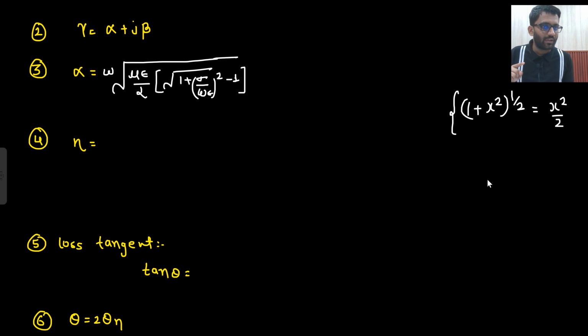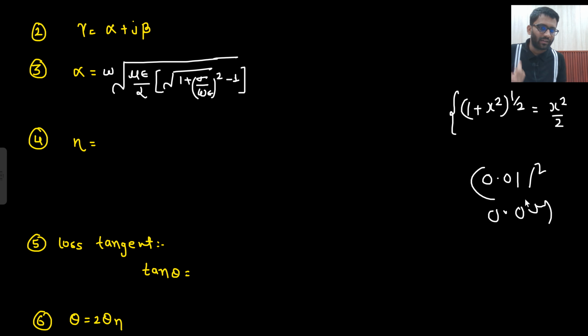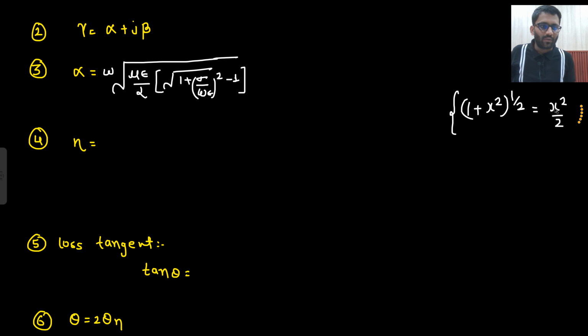So if x is very small, let's say x is 0.01, then its square will be even smaller, 10 to the power minus 4, so 0.0001. So it will be much smaller. If it is very small, then can I write it down, really sorry, as 1 plus 1 by 2 x square? Is that clear to you? Can I write it in this manner? Yes. So the same thing I am going to do here.